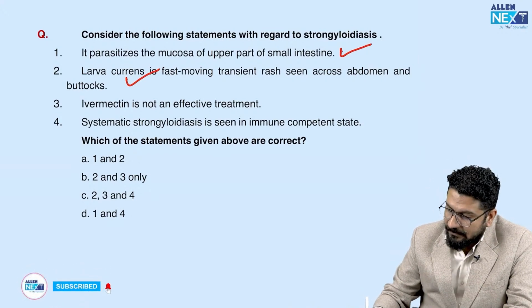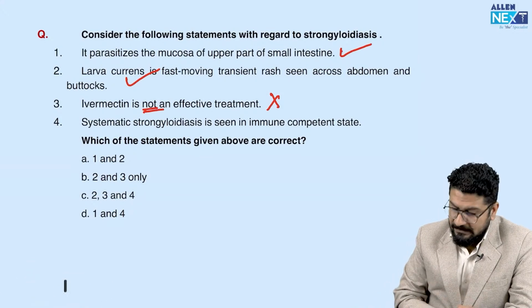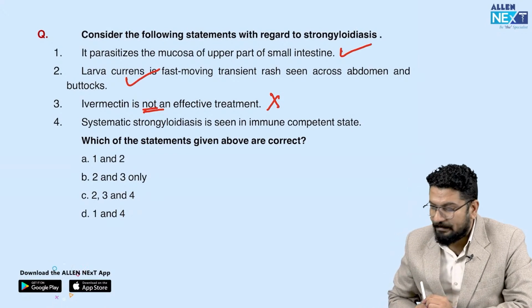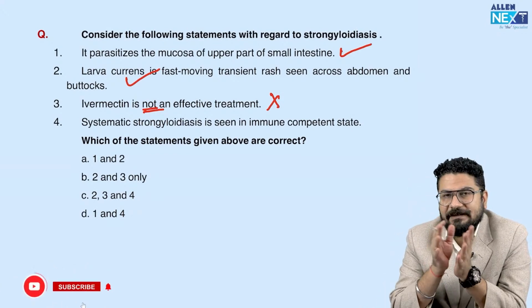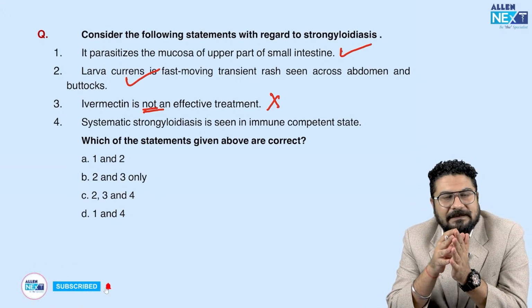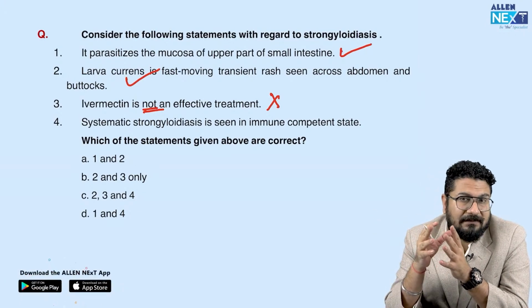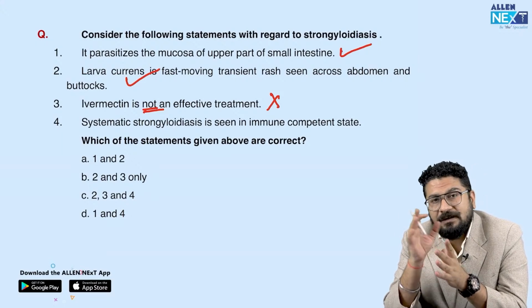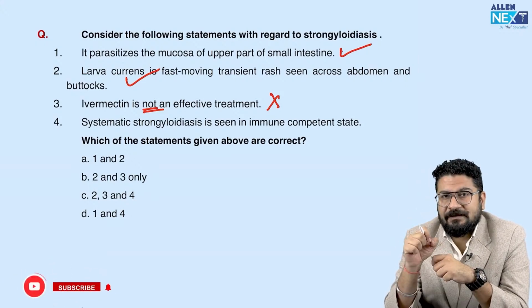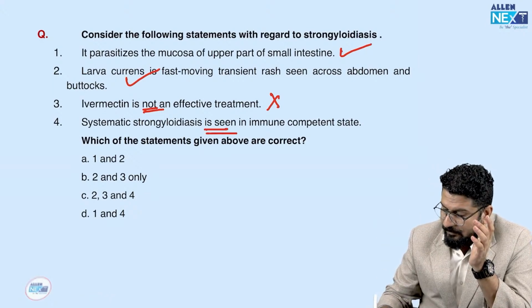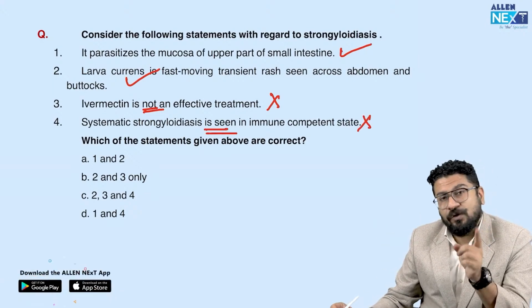So this is the wrong statement. It is the drug that we use. Then systemic strongyloidiasis is seen in immune competent state. Now understand, whenever you read this line, remember always dangerous parasitic or helminthic or protozoal or fungal infection, they tend to occur more in immunocompromised patients than in immunocompetent. So remember, it is not seen in immunocompetent. This is a wrong statement. It is seen in immunocompromised patients.